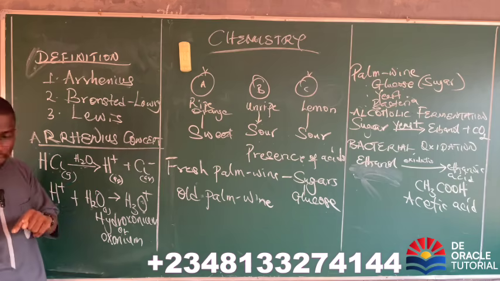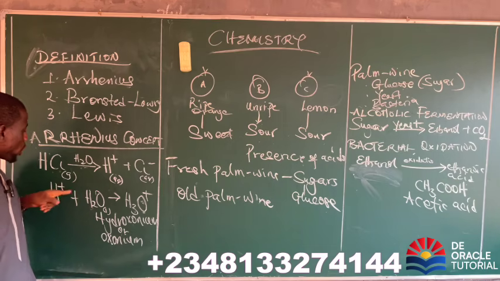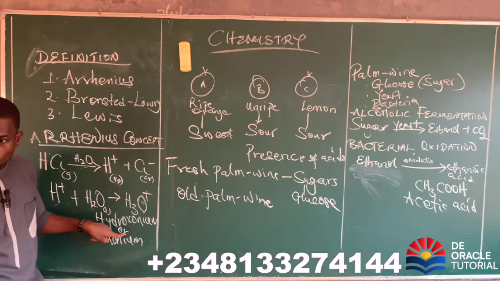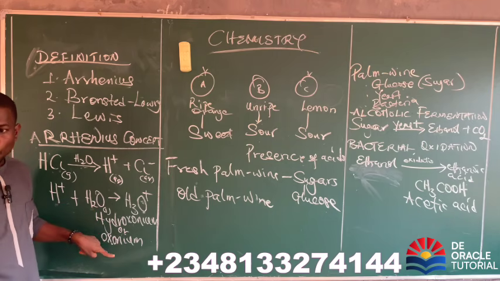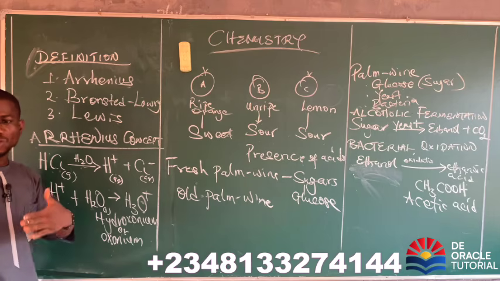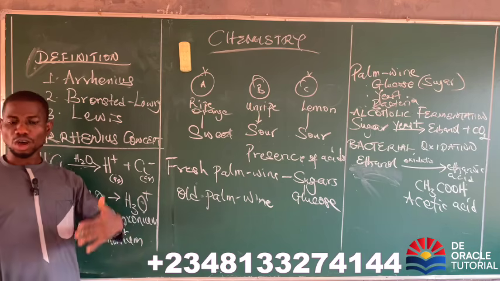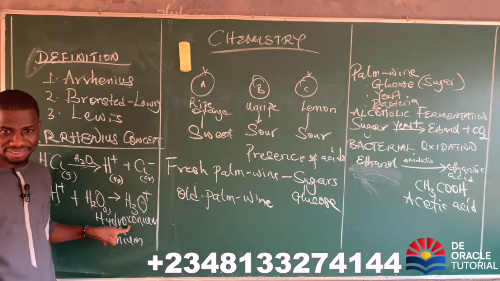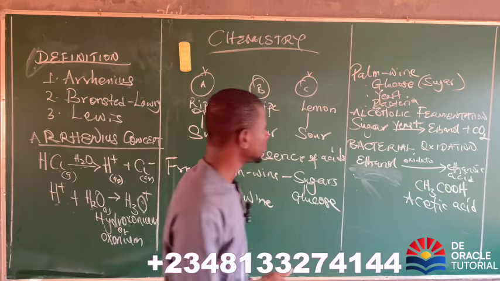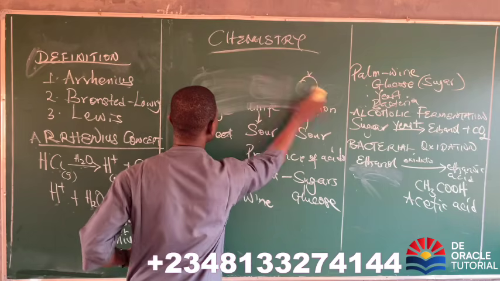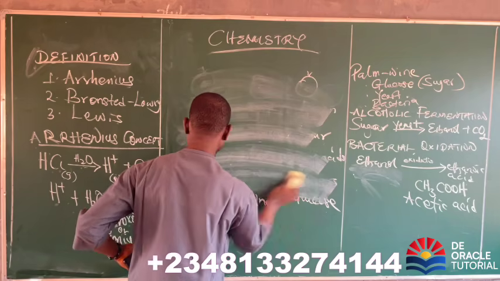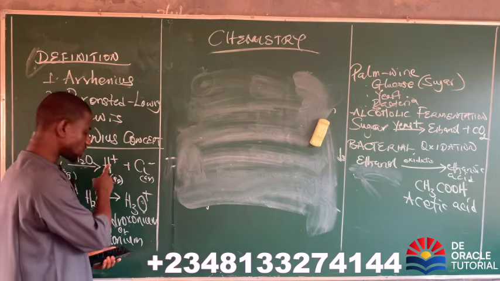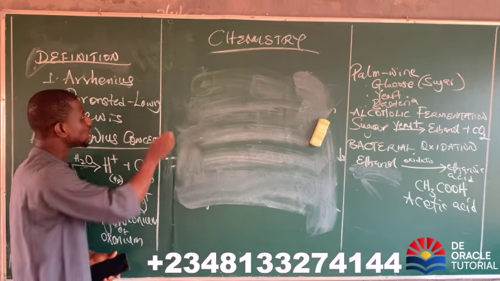But now we've noticed that the hydrogen ion produced will go further to combine with water to form hydroxonium ion, also called oxonium ion. So at this point we can say that an acid is a substance that will dissolve in water to produce hydroxonium ion. Does that make sense? Now, what is the next point? The next point I want us to know is what he said about bases. He said that acid produces hydrogen ion which combines with water to produce hydroxonium. Now what did he say about bases?